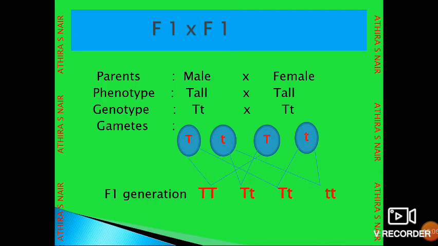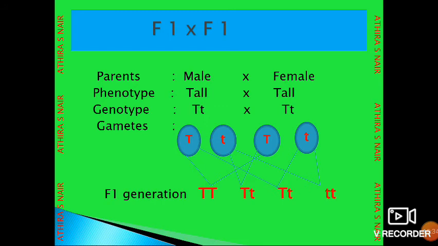From each parent, two gametes are formed. From the tall male plant, one gamete has the capital T allele and the other has the small t allele. The same is the case with the female plant: one gamete with capital T and the other with small t. These gametes combine to form four possible progenies.